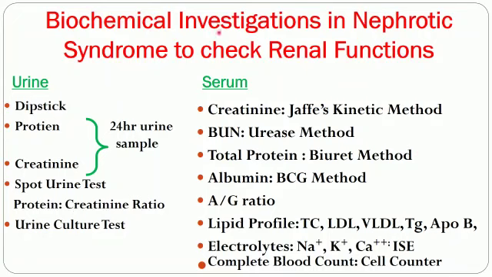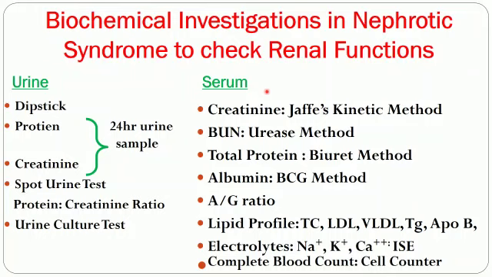The biochemical investigations in nephrotic syndrome to check the renal functions are given below. We collect two samples, chiefly urine and serum. In urine, we perform the dipstick test. We perform the protein and creatinine estimation in a 24-hour urine sample. We do a spot urine test for protein creatinine ratio, and we can also do a urine culture test to check for microorganism infestation.